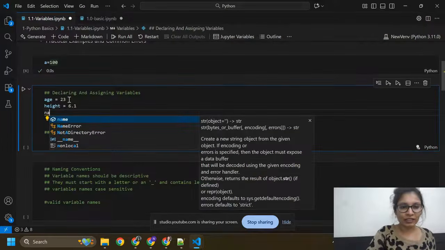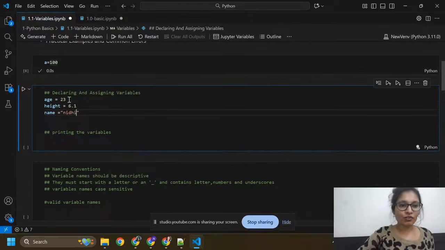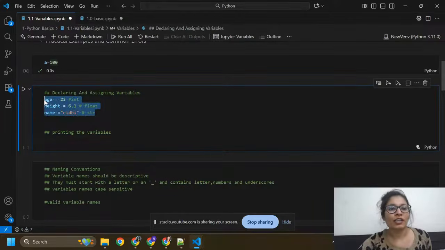I'm going to use another variable that stores the name, which should be a string. Age is an integer, height is a float, and name is a different data type, each assigned to a different variable. Age is assigned here, height is assigned in the height variable, and the name Nidhi is assigned in name.